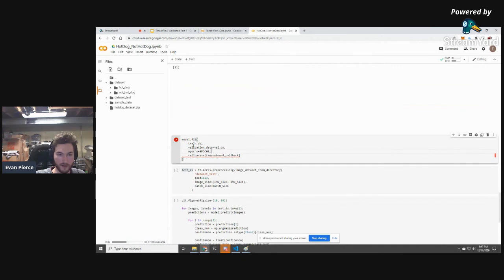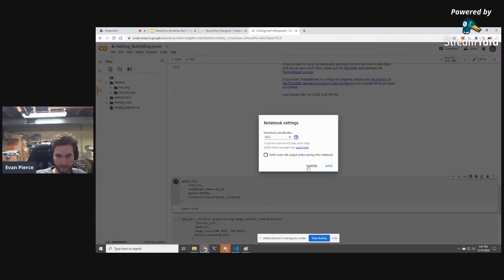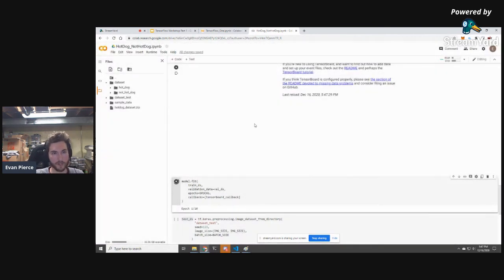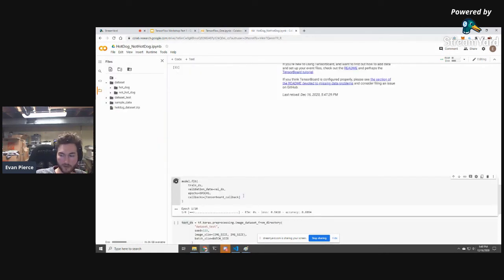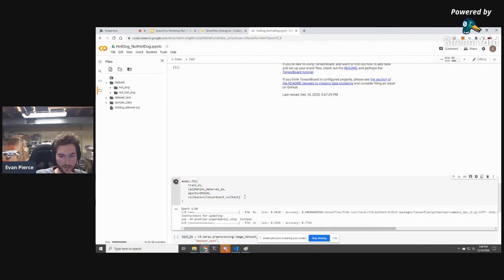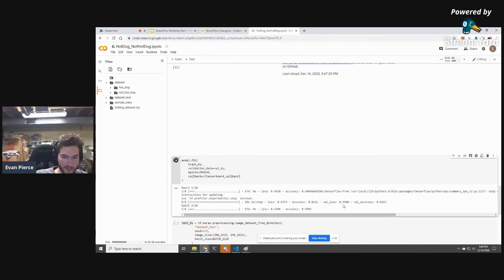So I can go down here to model.fit, and I'm putting in the train data set. And then I'm using this callback called TensorBoard callback, and that's just going to feed training data into this TensorBoard right here. So let me just make sure that this is running on a GPU. Okay, it is. Because this model is much, much larger than anything we were doing here, it will take a lot longer. And that's even with training turned off on that CNN that we were importing. You can see it kind of freezes at 8 out of 8, and that's just because it's evaluating itself on the validation data set.